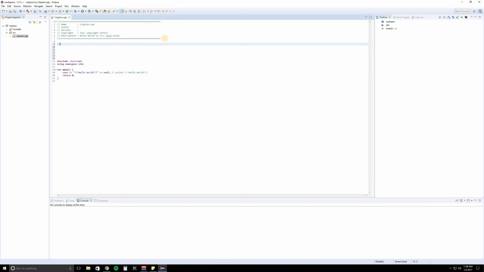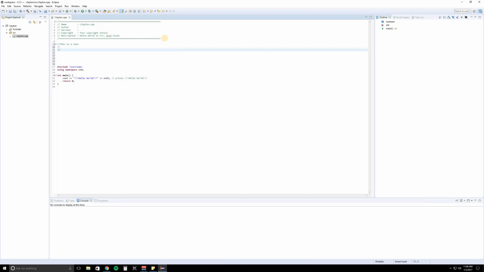You can have as many notes as you want in a program, and you just have to make sure you tell Eclipse that, hey, I'm writing a note. That way it's not going to try to read it or do anything with it. So I can do this, I can just write this is a note. So that's a very common way, and you can just keep going down and make a whole bunch of notes if you want.